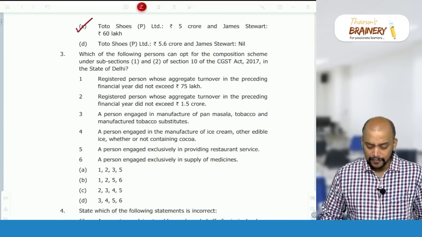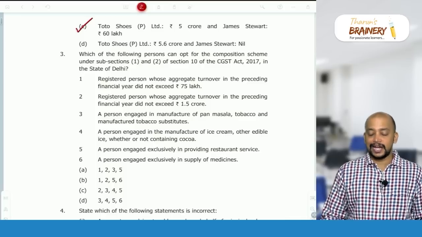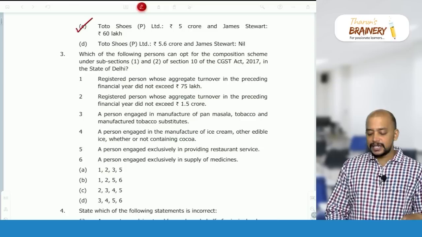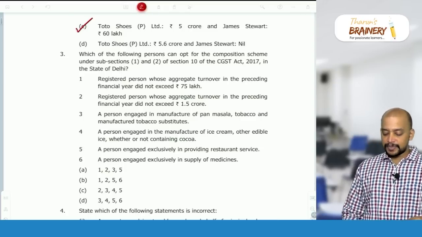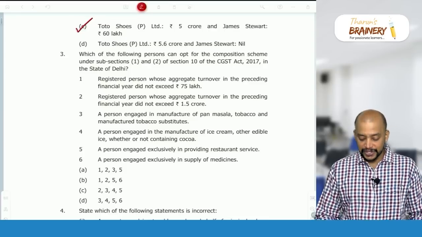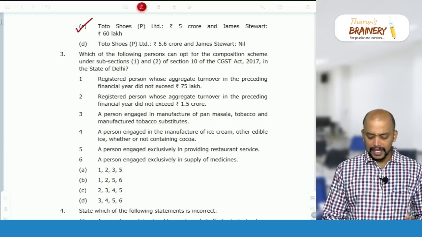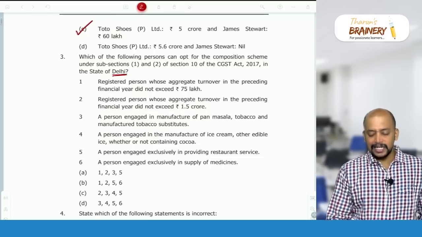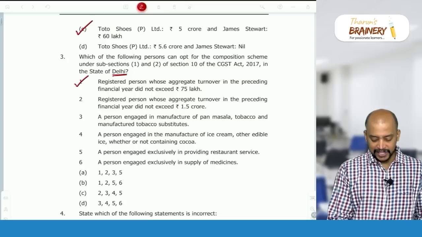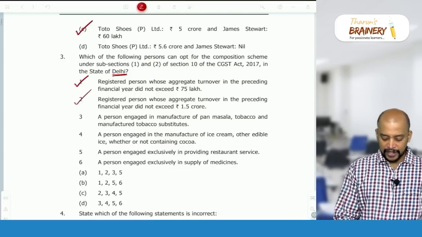Then number 3, which of the following persons can opt for composition scheme under subsection 1 and subsection 2 of section 10 of CGST Act in the state of Delhi? Registered persons whose aggregate turnover in the preceding financial year did not exceed 75 lakhs. So can they opt for composition scheme? Actually, in Delhi it is 1.5 crores. So yes, first case they can opt for composition scheme. Second, registered person whose aggregate turnover in the preceding financial year did not exceed 1.5 crores, also yes.